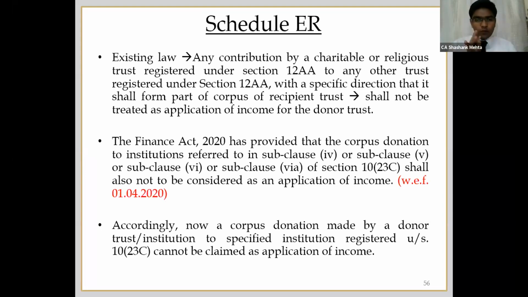Two points with respect to changes in ITR. The first point is with respect to donation made as corpus donation to institution registered under section 10(23C). The existing law was that when a trust registered under section 12AA makes any corpus donation to another trust registered under 12AA, it shall not be considered as application of income. So this was the existing provision, before the amendment.